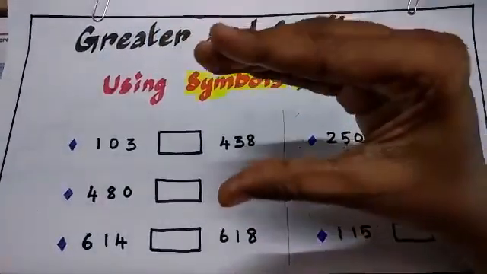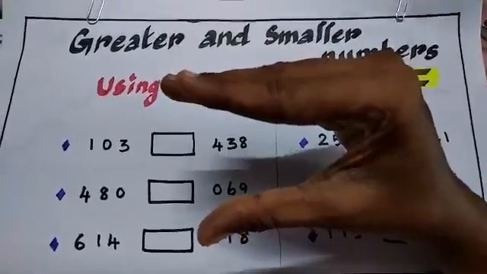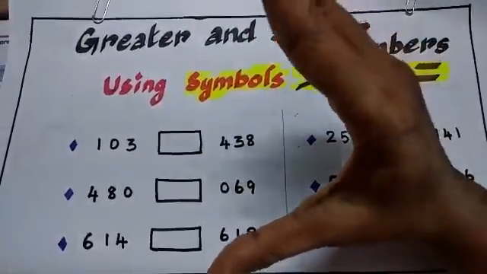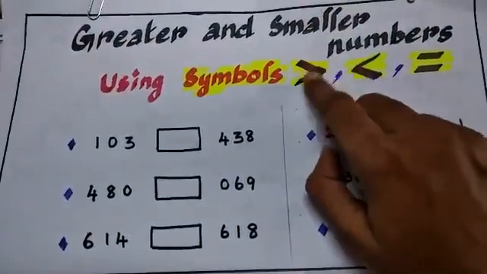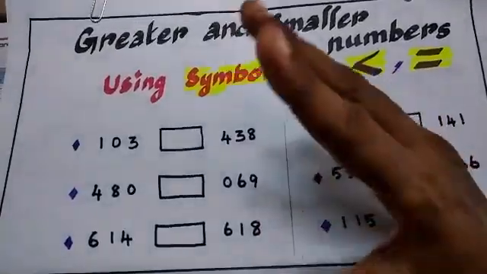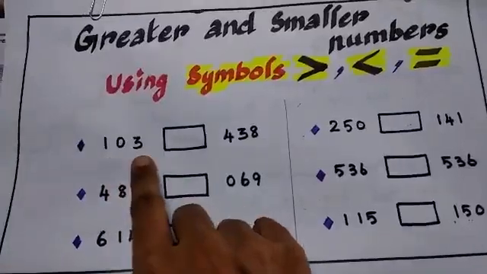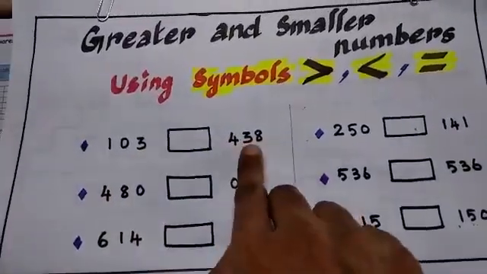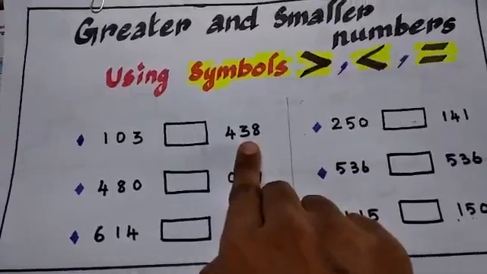When a crocodile sees its prey, that is, its food, it will open its mouth wider, isn't it? Like that, when this symbol sees the bigger number, it will open its mouth wider. For example, 103 is here and 438 is here. Which is the bigger, greater number, children?